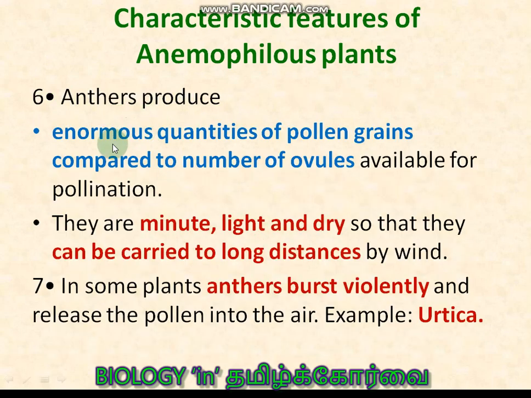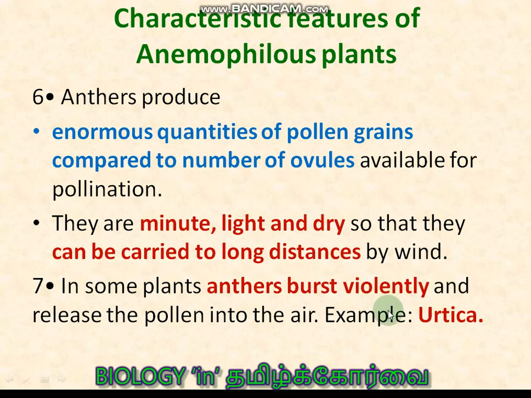The anthers produce enormous quantities of pollen grains compared to the number of ovules. The number of ovules is comparatively less, but enormous quantities of pollen grains are produced because it is a chance event, as we already discussed. The pollen grains are minute, light, and dry, so that they can be easily carried by the wind for long distances. In some plants, the anther bursts violently to deliver the pollen grains deep into the air.